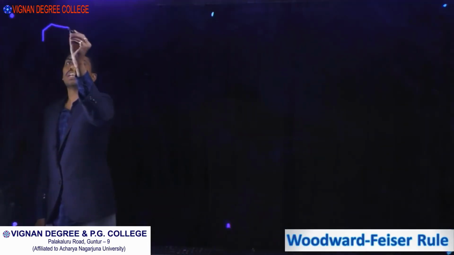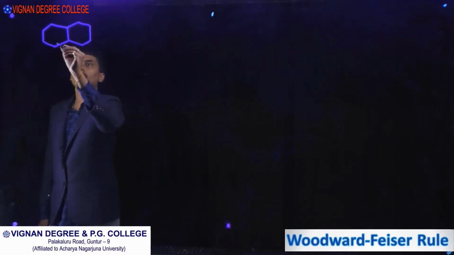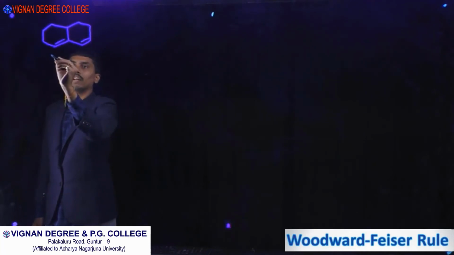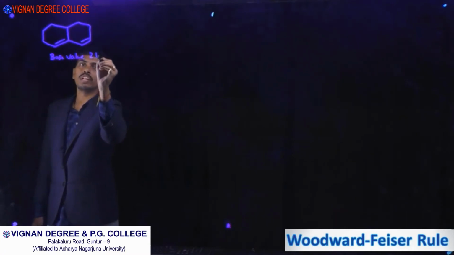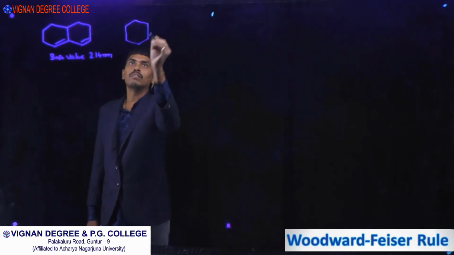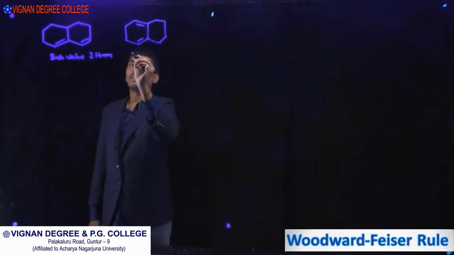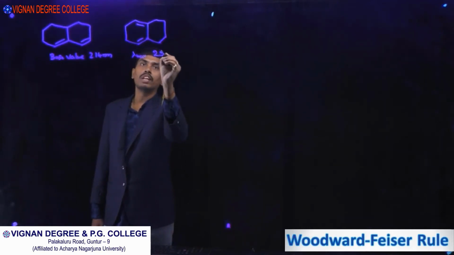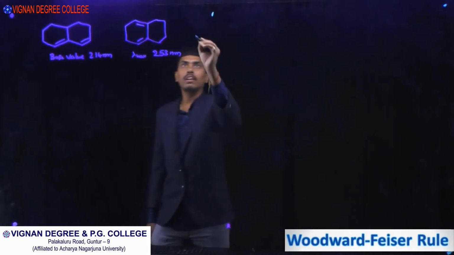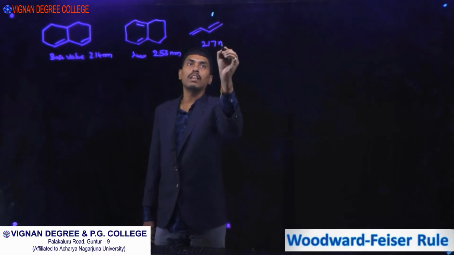We know what heteroannular diene is; its base value is 214 nanometers. For homoannular diene, the base value is 253 nanometers, and for acyclic diene, the base value is 217 nanometers.